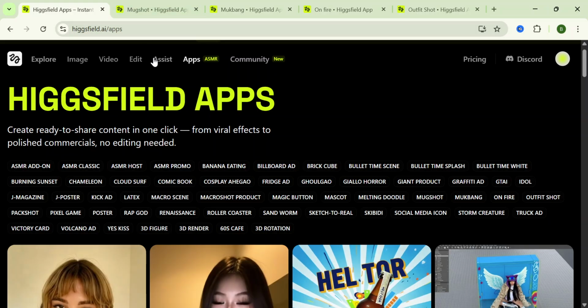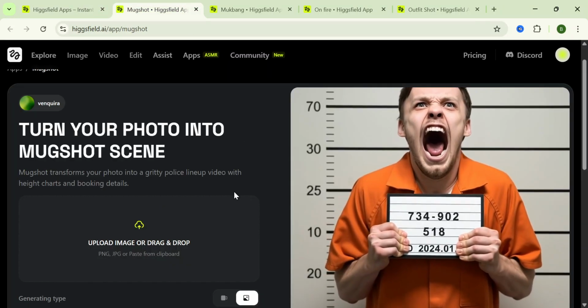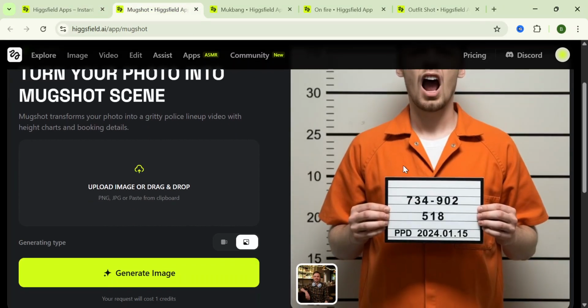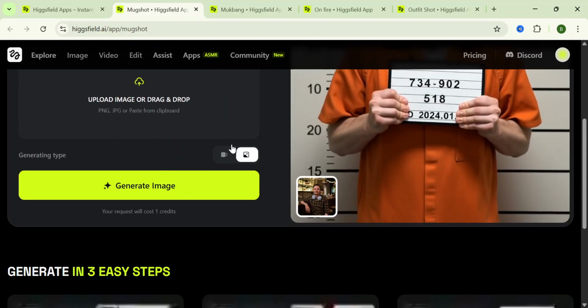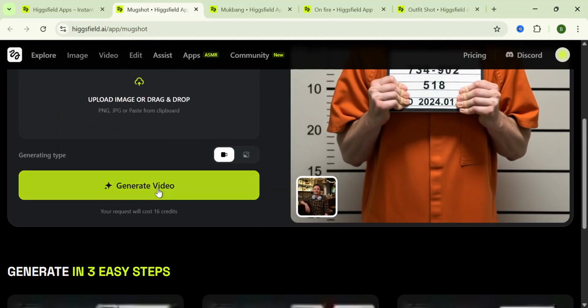So all you have to do to create something like this is to select the Higgsfield.ai, go to Higgsfield.ai, then select apps. After signing in, scroll and choose the mugshot effect, and then you'll be brought to a page like this where all you have to do to create a video like this is to upload your image. Scroll and choose video, click on video.